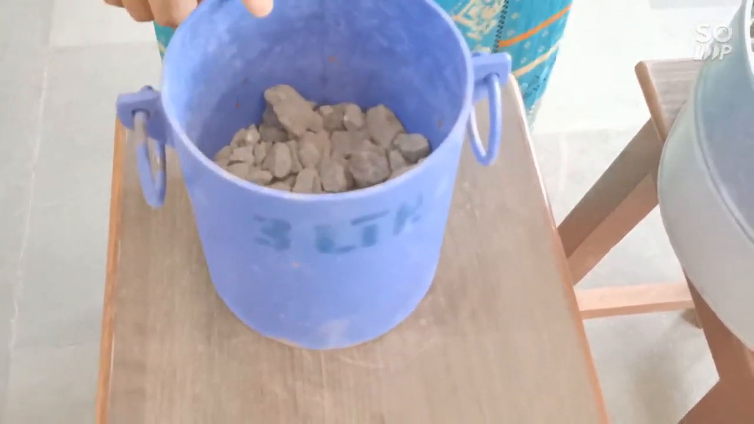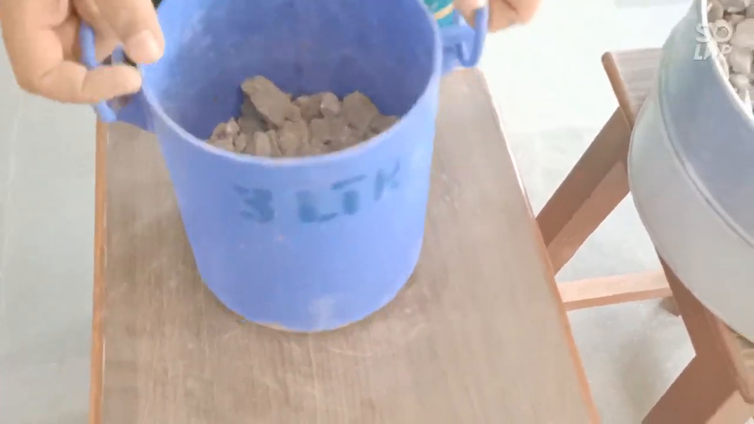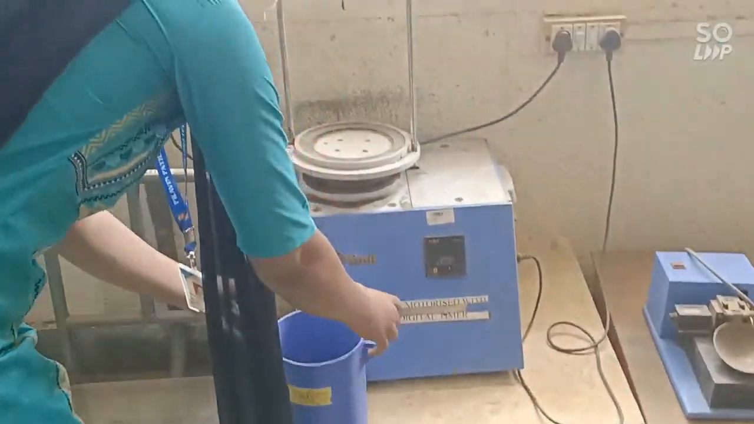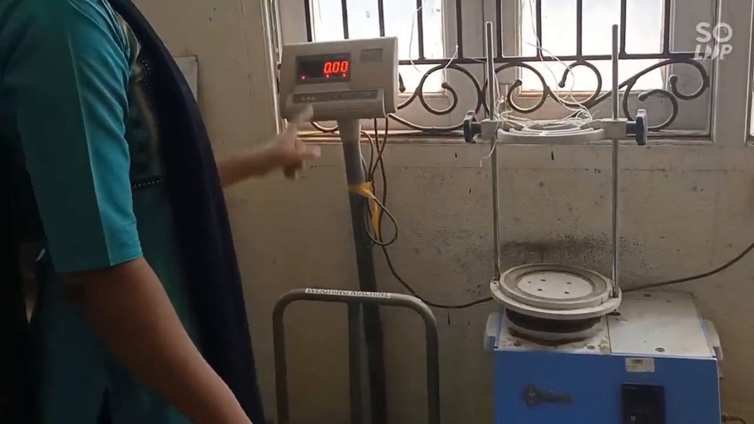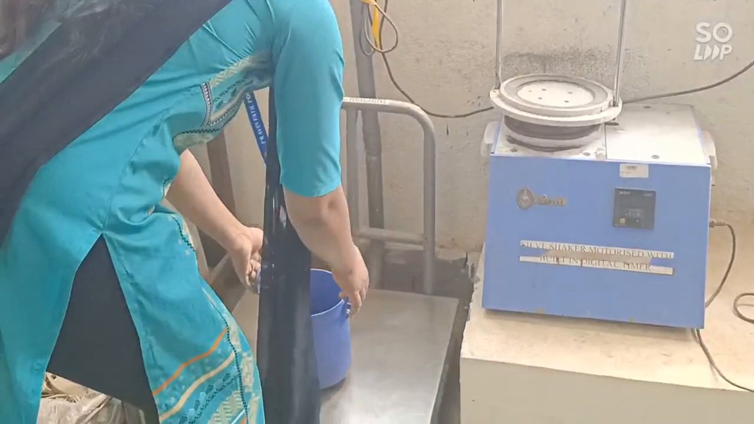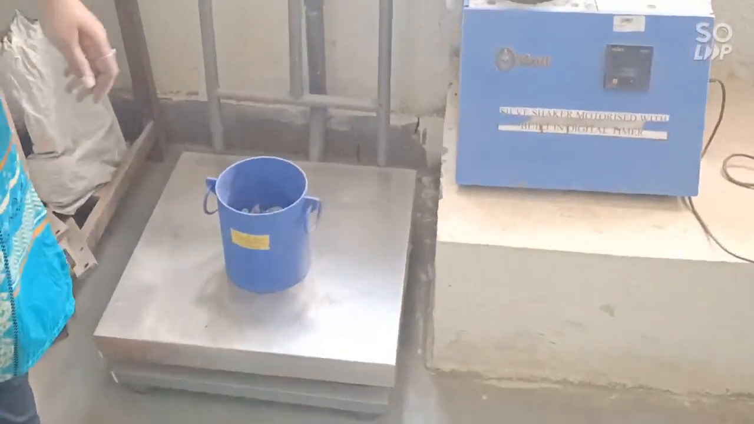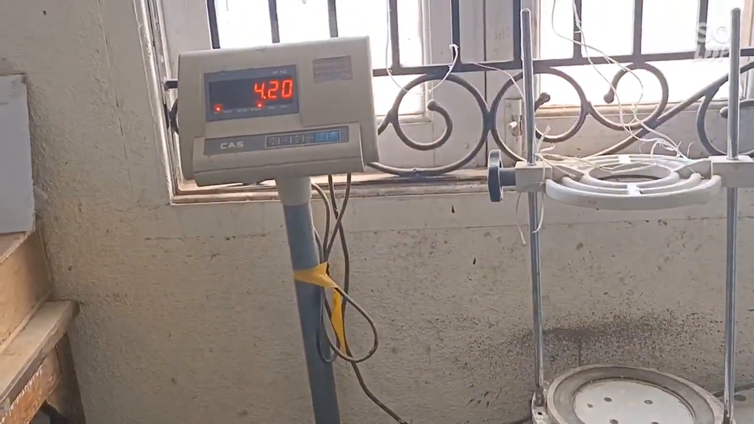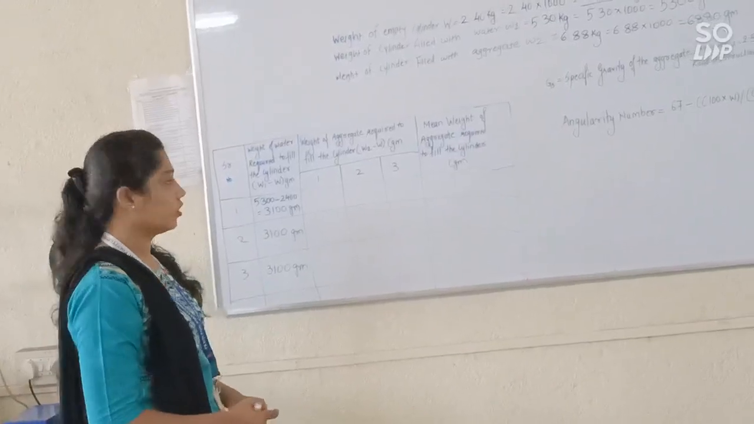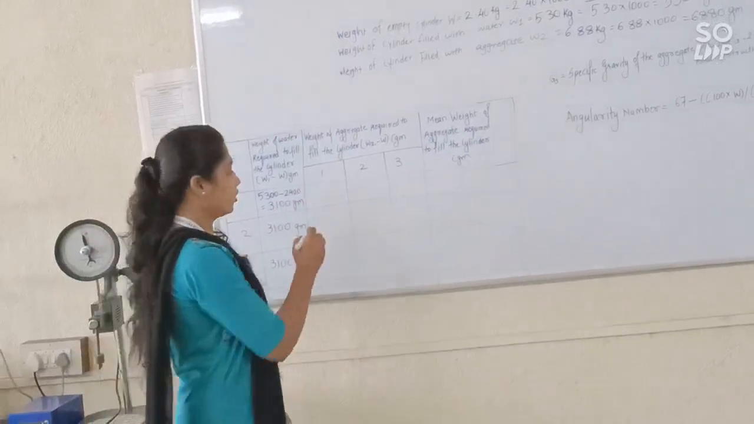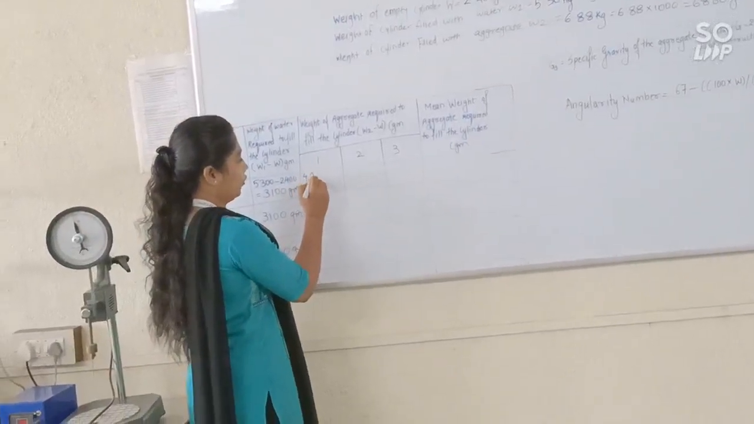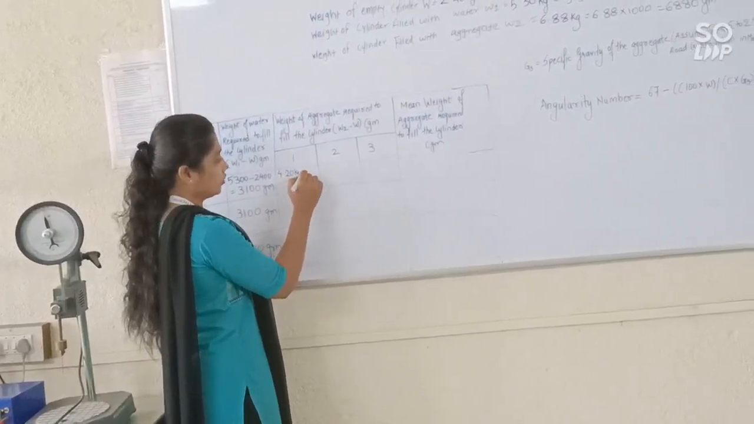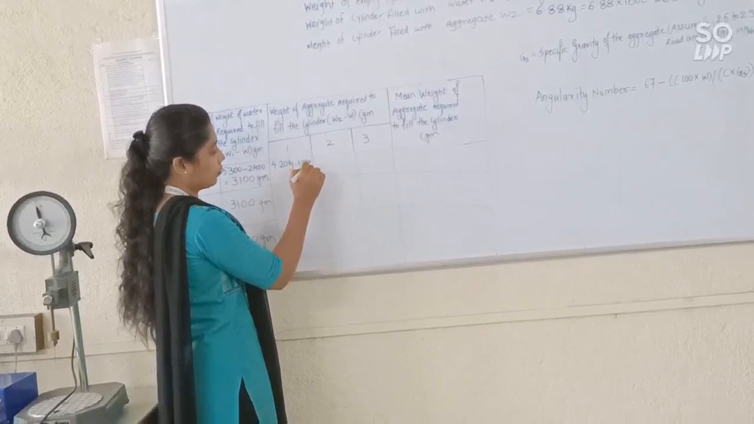Now we are going to weigh this aggregate. So for this, take it to the weighing machine. Tare it to 0. After taring it to 0, we are going to weigh our first layer. So our first layer is 4.20 kg. For the first reading, our weight is 4.20 kg. We have to convert to gram, so this is 4200 gram.